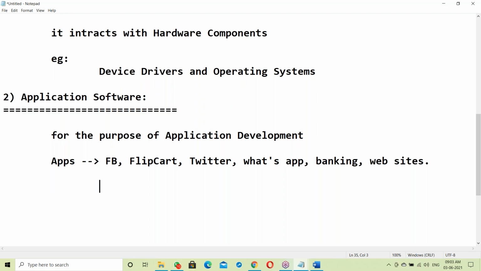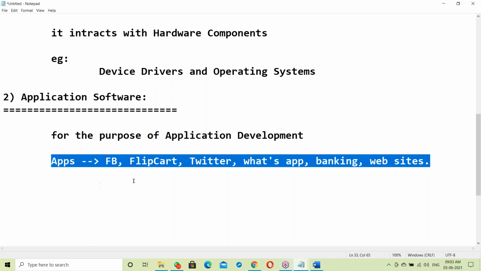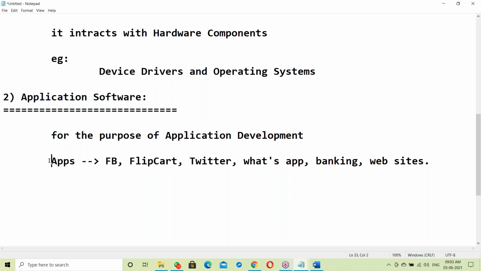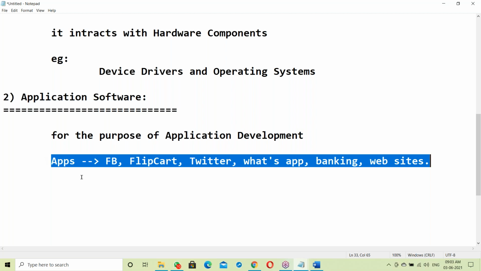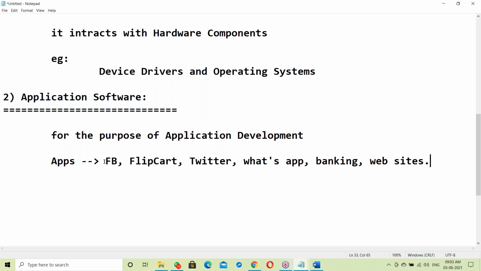How were these applications developed? What software is used to develop these applications? The software which is used to develop these applications is called application software.